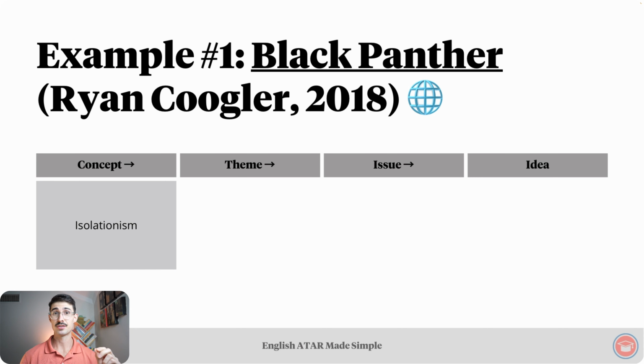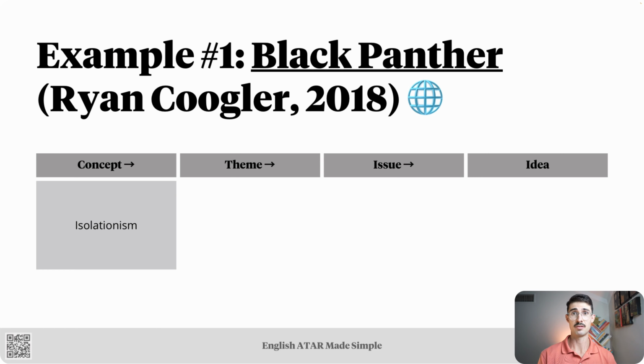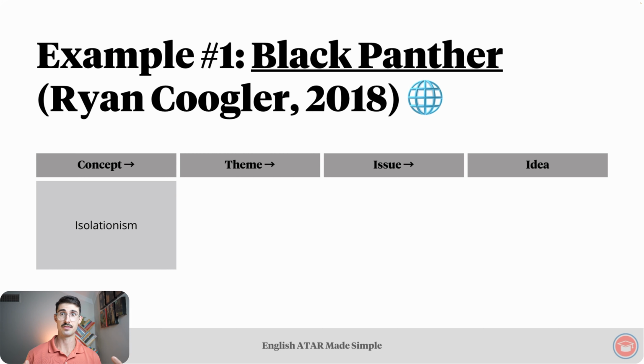Starting with a concept that's relevant in that scene, we have a concept called isolationism, which is a policy of remaining apart from the affairs of other countries. This is relevant in Black Panther because Wakanda, which is where Black Panther is from and where that scene takes place, is literally hidden from the rest of the world. The world doesn't know that this part of Wakanda has all of the advanced technology and vibranium, which is what Black Panther's suit is made of.